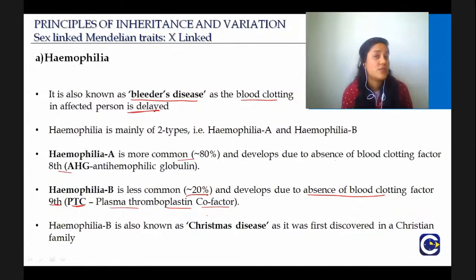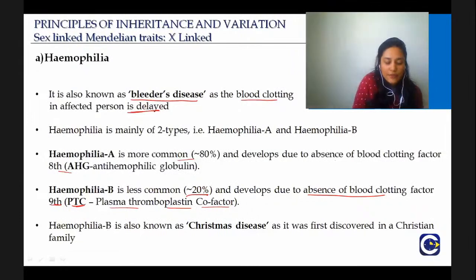And what is the best way to remember these? As I always say, write it down. Write it down on this sheet of paper next to you where you are writing the names of the scientists, where you are writing which disease is associated with which chromosome number. Write it down there. It will be very helpful.